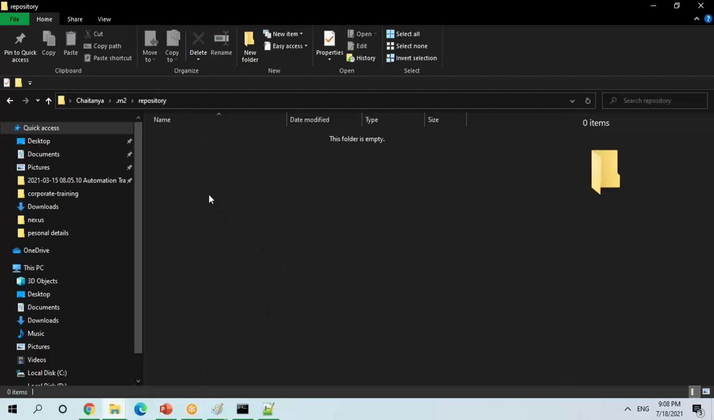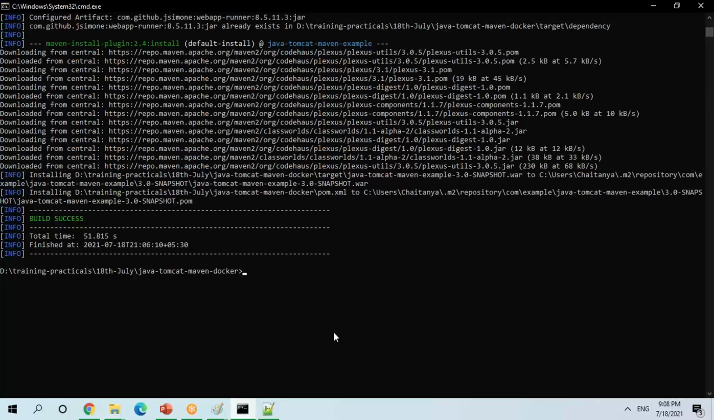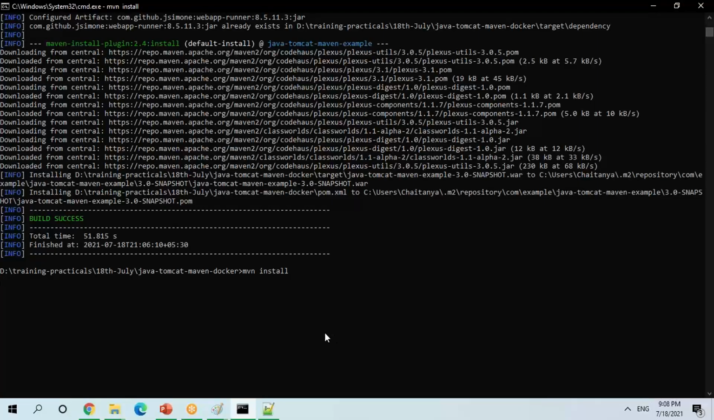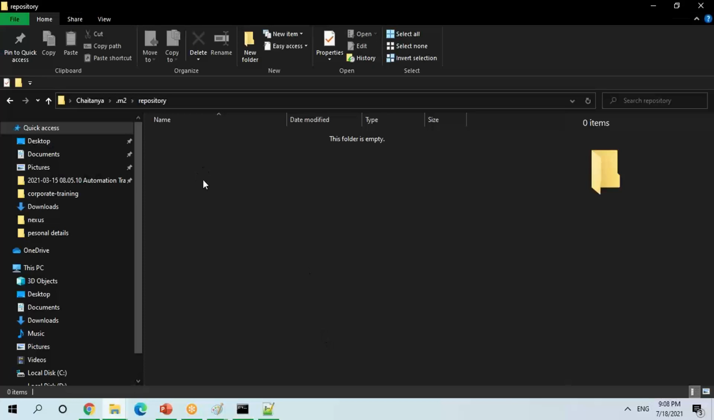Okay, now if you see, there are no artifacts there. Now, if I run the same command, it will try to download everything from the central Maven repository. Just check it. It will download here, and this type of build is the same across all Maven based projects. It will download all the artifacts from the central Maven repository and keep them in the local M2. Then it will make your build success.